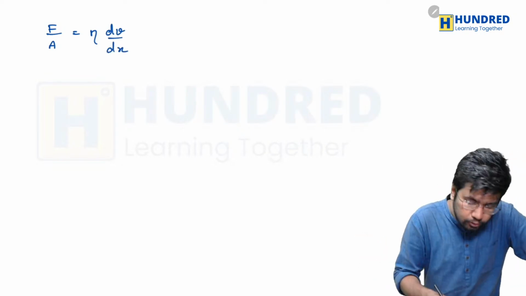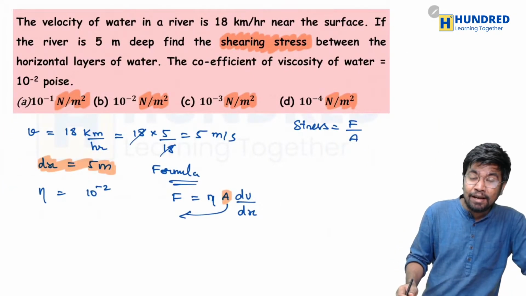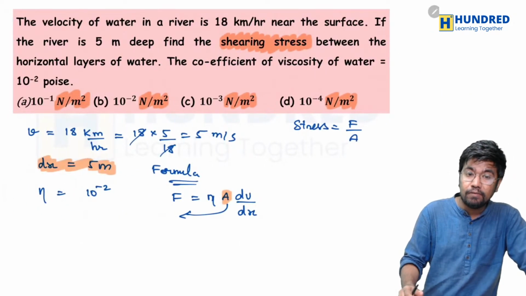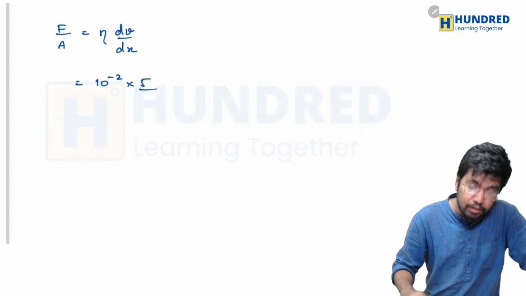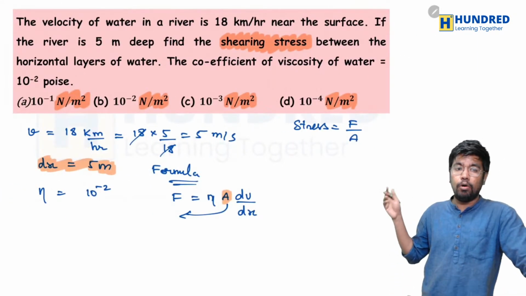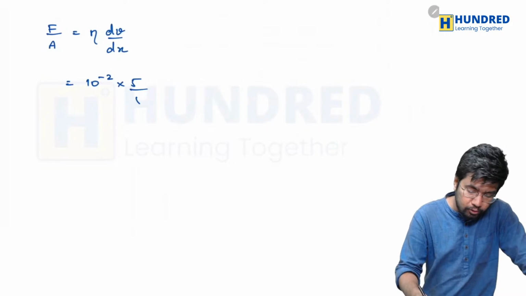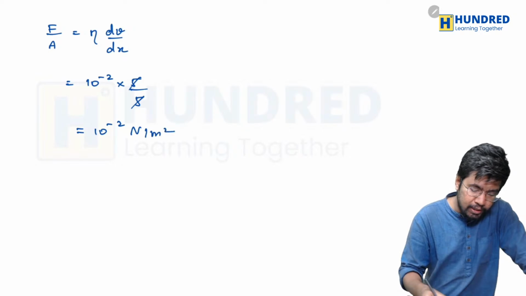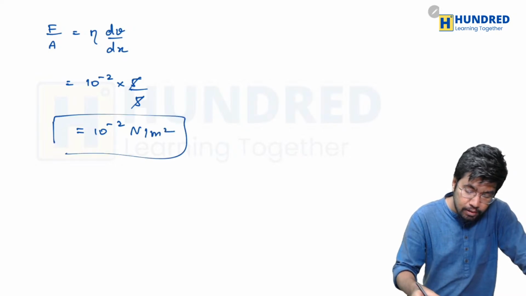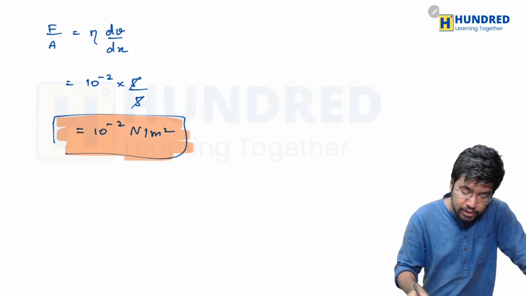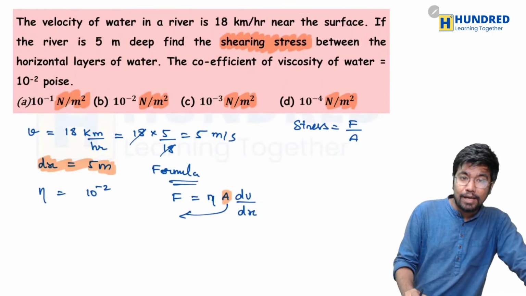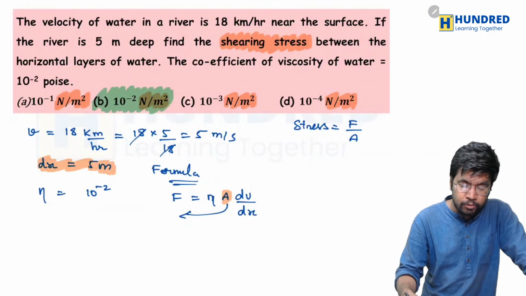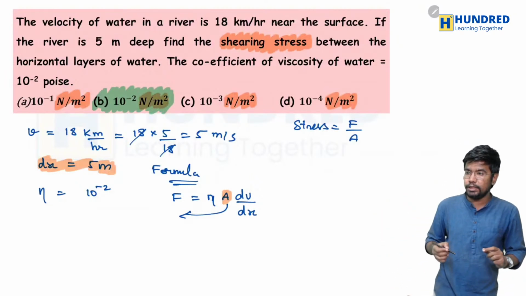That's the formula. So now what is the coefficient of viscosity? Eta. It is 10 power minus 2. So 10 power minus 2 into what is the velocity? dV. Well, it is 5 divided by, and then what is the value of dx? It is also 5. So 5 divided by 5, you are just going to have 10 power minus 2 Newton per meter square. So that is the answer. Now we have to check which of the options is matching here, and you can see that 10 power minus 2 is option B, right? 10 power minus 2 Newton per meter square. So option B is matching here.